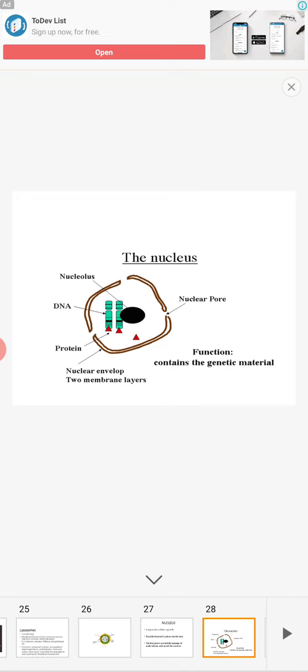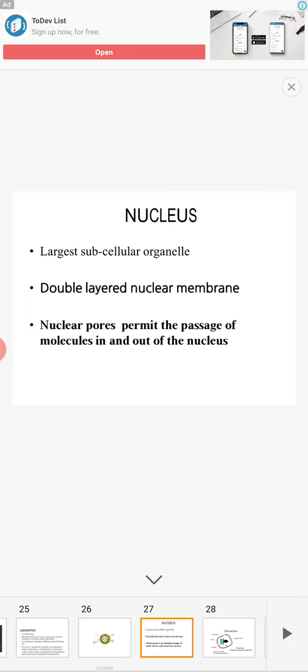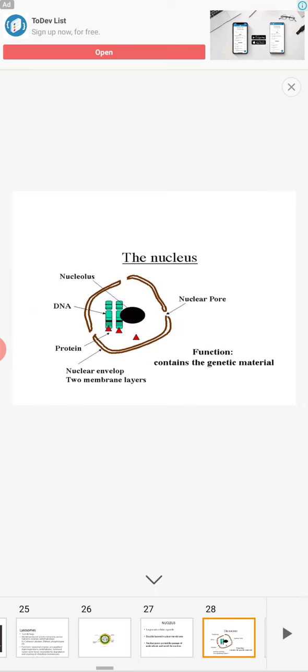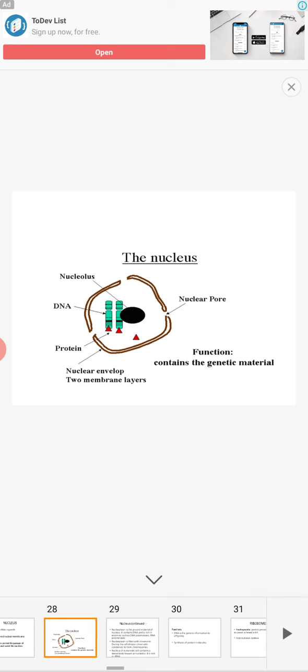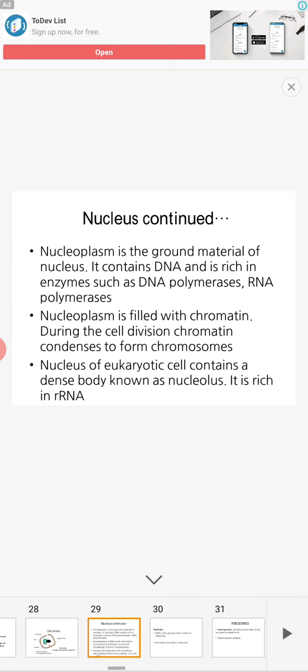So what is the main function of the nucleus? It carries the genetic material. Nucleoplasm is the ground material of the nucleus. It contains enzymes, DNA polymerase and RNA polymerase.